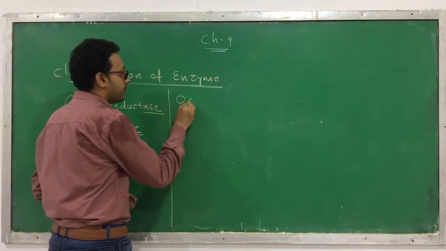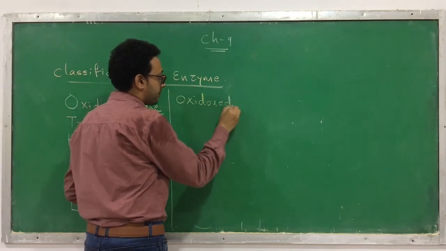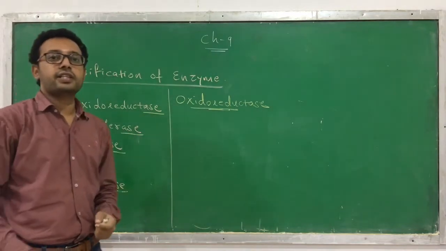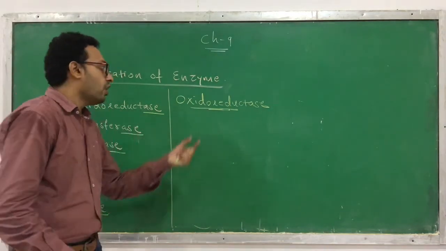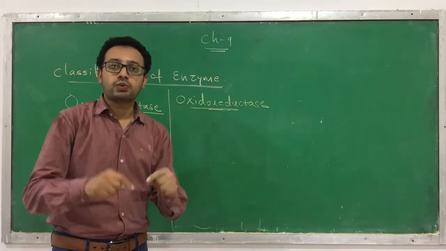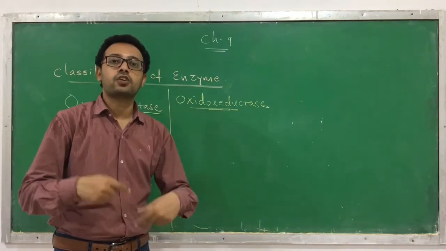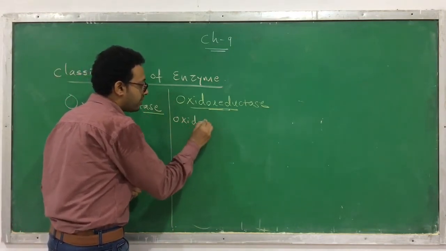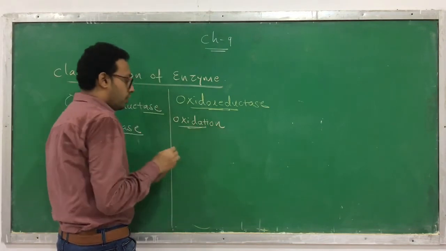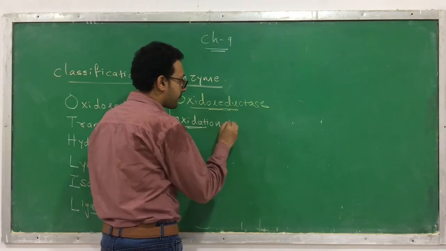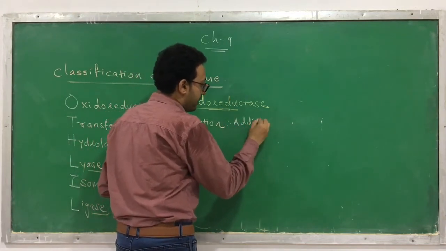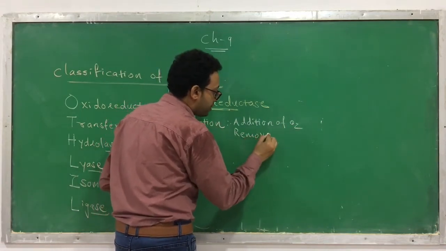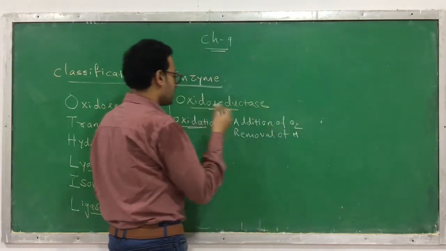So let's start with the first one, oxidoreductase. Oxidoreductases are responsible for performing oxidation and reduction reactions. So that's why they are called oxidoreductase. Now you know the meaning of oxidation, you might have studied it in chemistry. Oxidation means addition of oxygen, or you can also call it removal of hydrogen. This is called oxidation.